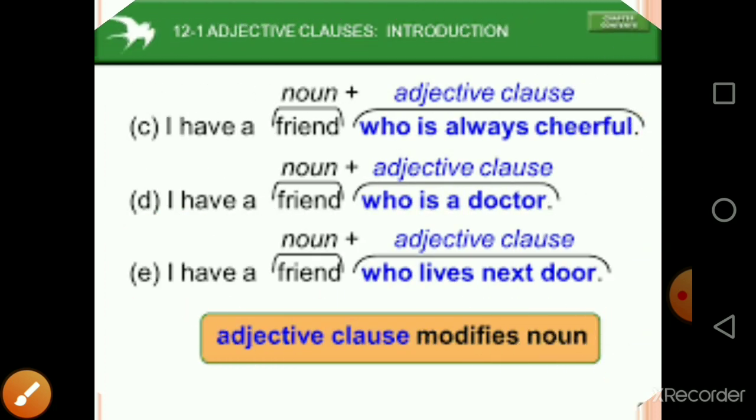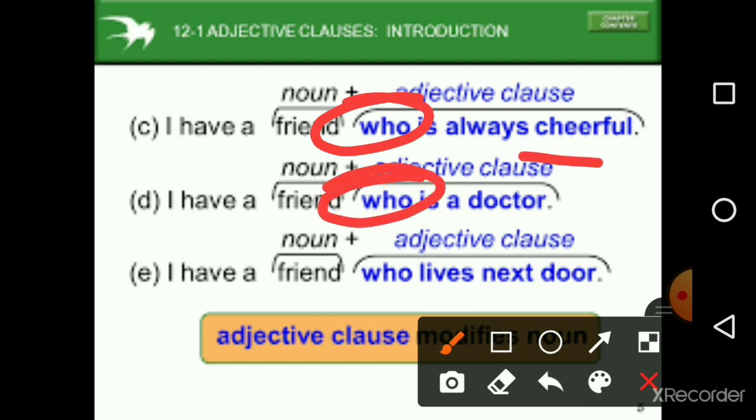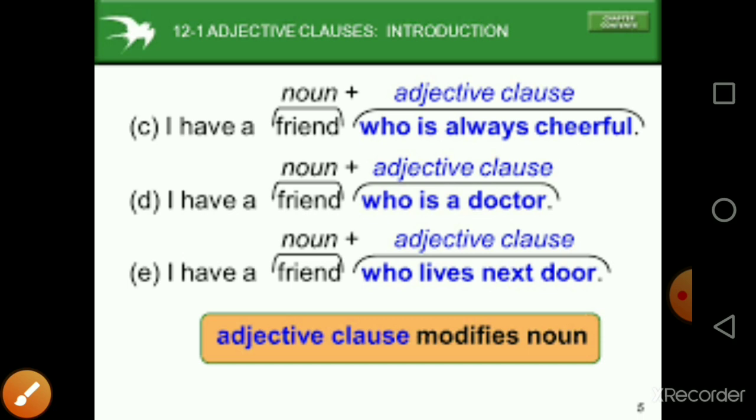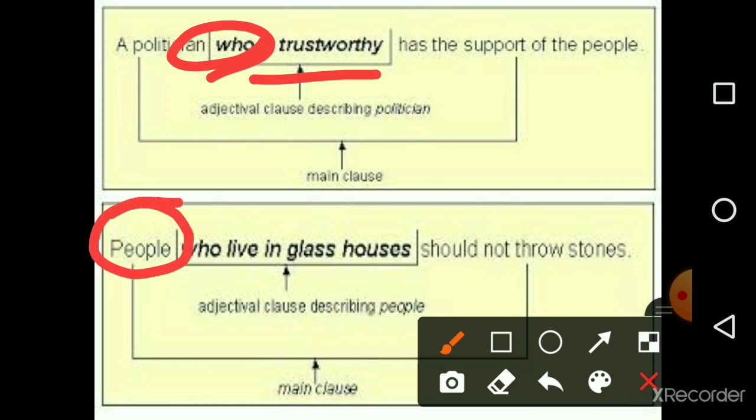Okay? I have a friend who is always cheerful. I have a friend who is a doctor. I have a friend who lives next door. All are describing the friend. A politician who is trustworthy has the support of the people. This is the part that we are using here. People who live in glass houses should not throw stones. The main clause is people should not throw stones. The main part is this. But when we are describing people by using this clause, then it is people who live in glass houses. Okay?